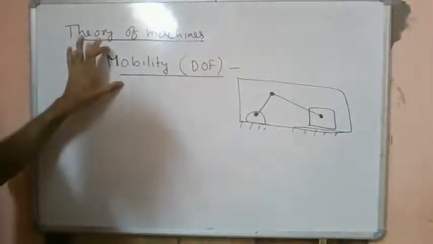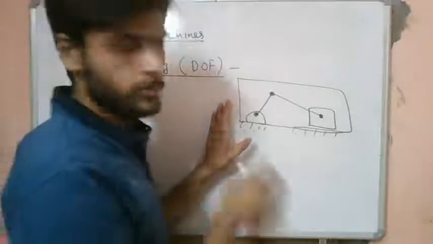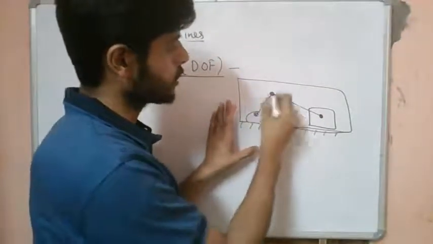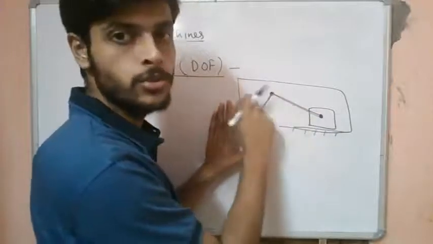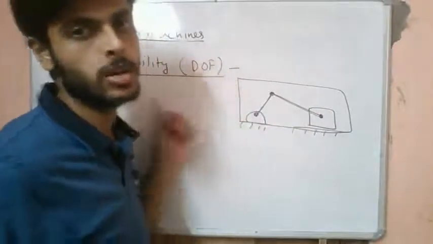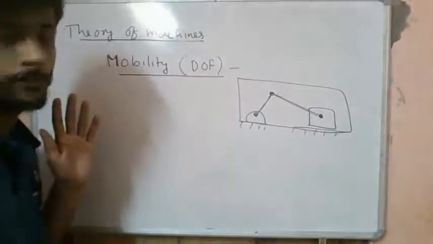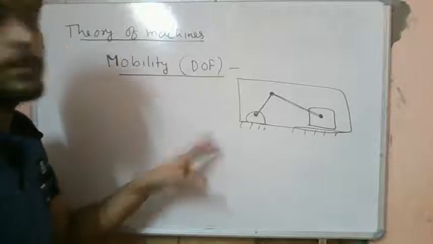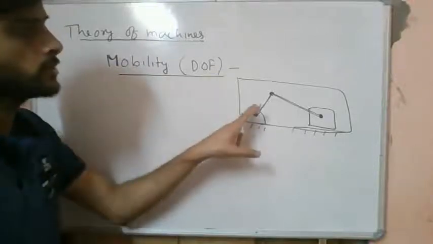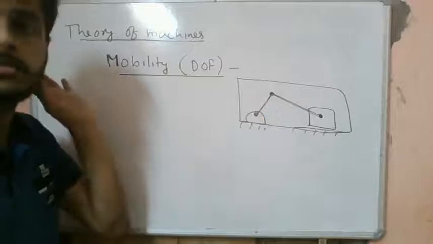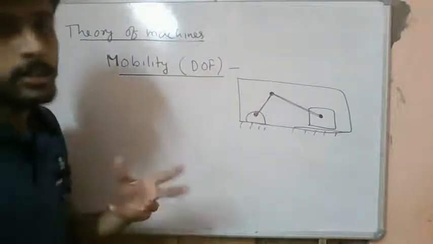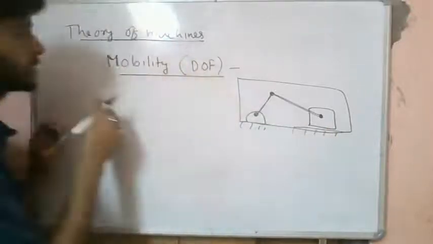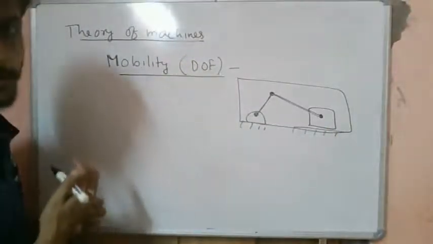What we mean by mobility is that, considering this block or this box fixed, what is the relative motion between individual components that can occur? That is what we call the mobility, or the degrees of freedom. So there are two aspects to this definition. The number of independent ways this relative motion can take place is called the mobility, or the number of input variables required to produce a constrained output. This is a more specific definition.